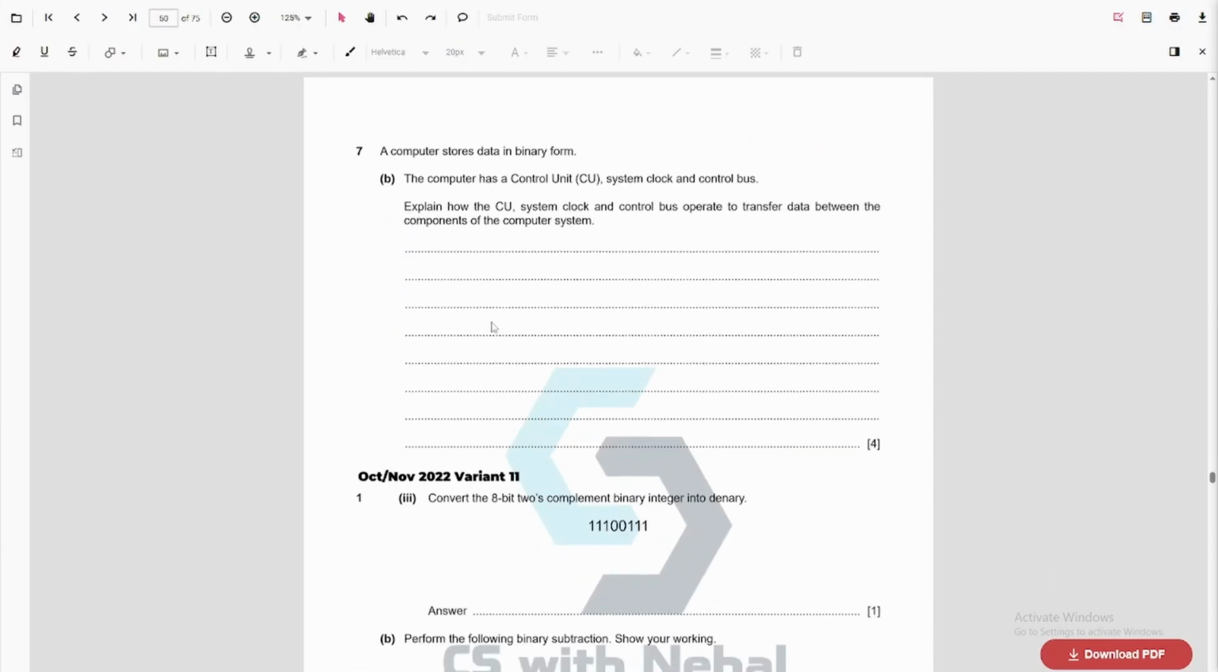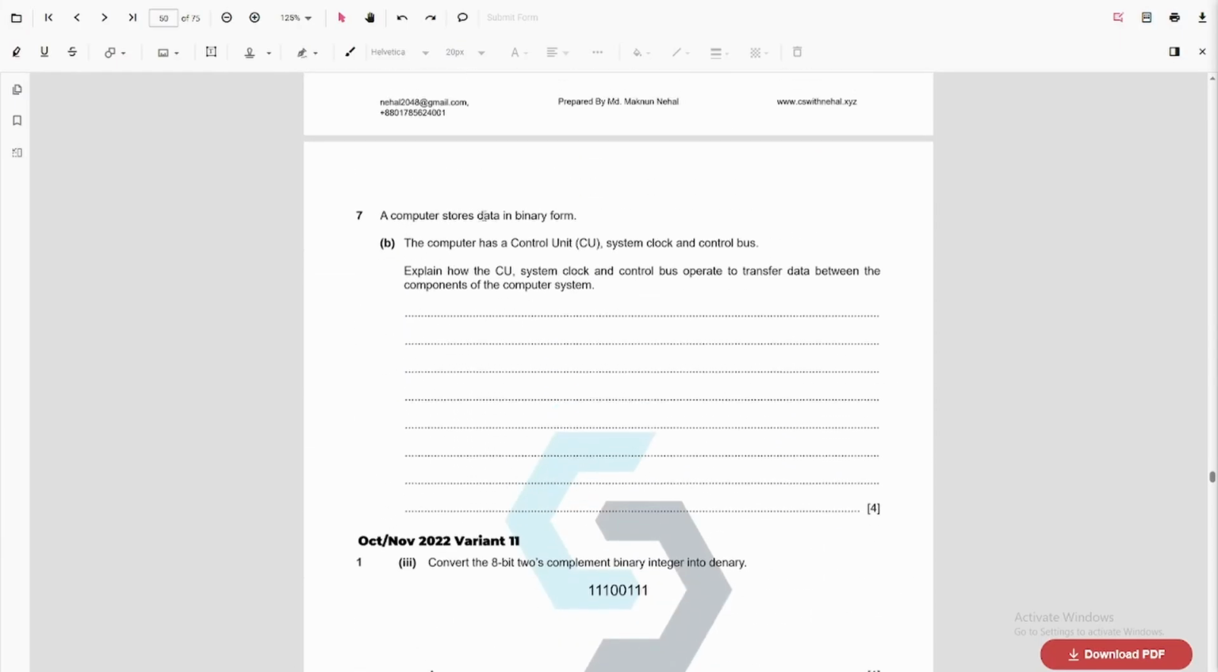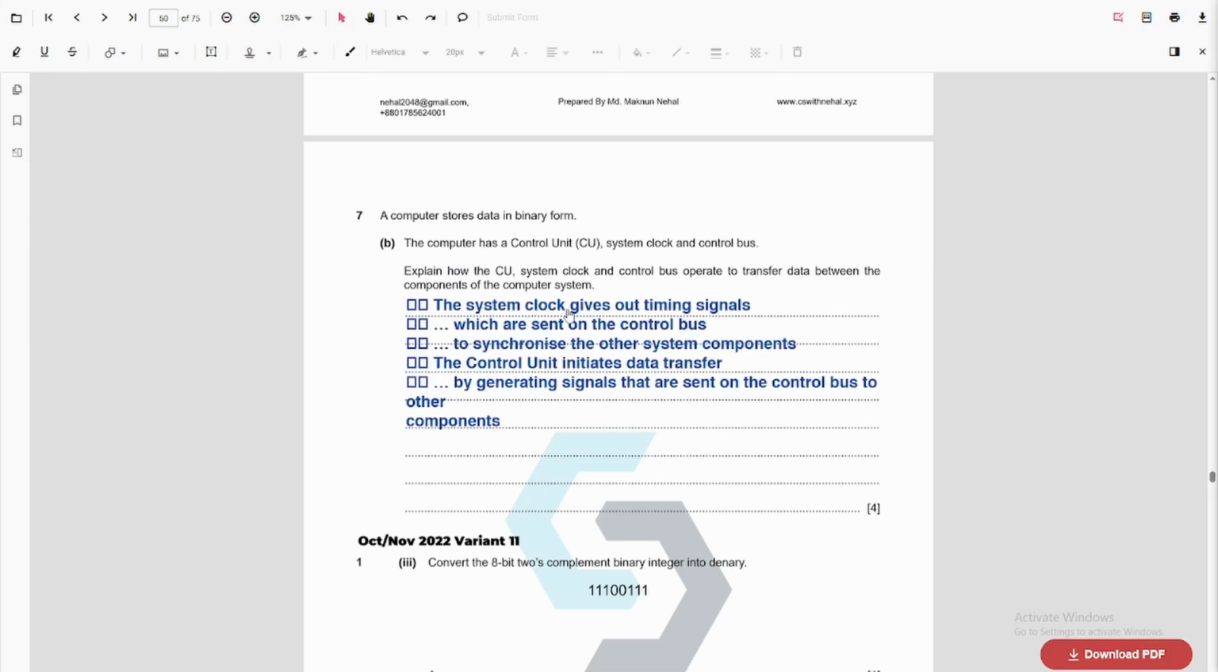All right, next question is about the system clock. The computer stores data in binary form. The computer has a control unit, system clock, and control bus. Explain how the CU, system clock, and control bus operate to transfer data between the components of the computer system. The system clock gives a timing signal, which is sent on the control bus to synchronize the other system components. The control unit initiates the data transfer by generating signals that are sent to the control bus to other components. So we mentioned these three parts.